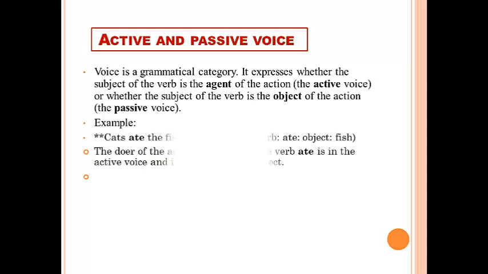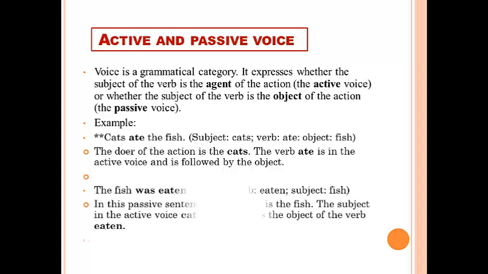Example: cats ate the fish. Subject: cats, verb: ate, object: fish. The doer of the action is the cats. The verb "ate" is in the active voice and is followed by the object.